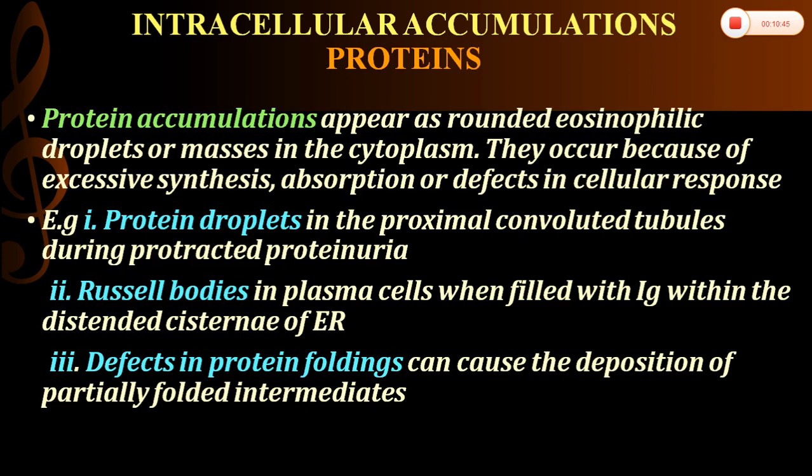Next one is Russell's bodies. Plasma cells play an important role in the active synthesis of immunoglobulins. So what are these Russell's bodies? They are homogeneous eosinophilic inclusions, and they are nothing but immunoglobulins within the distended cisternae of the endoplasmic reticulum. Next one is defects in protein folding. It can cause deposition of partially folded intermediates, for example in case of amyloidosis.